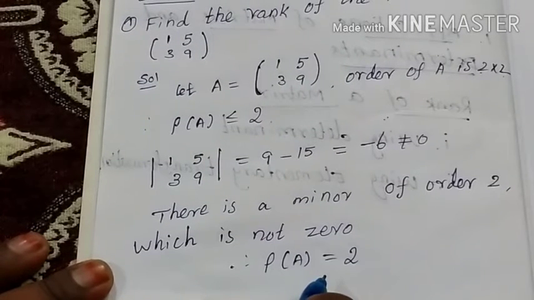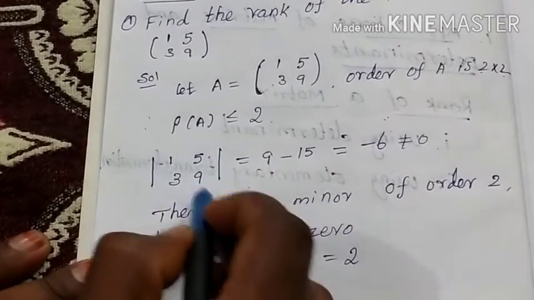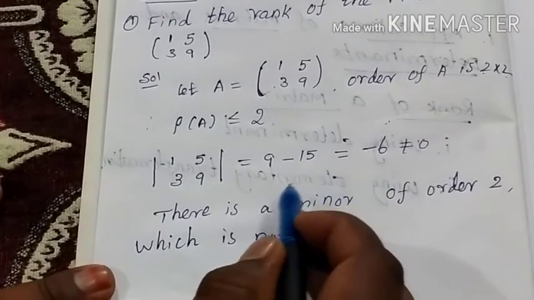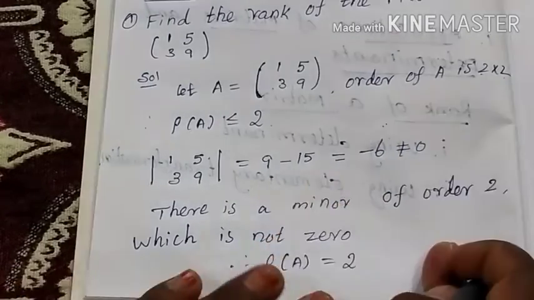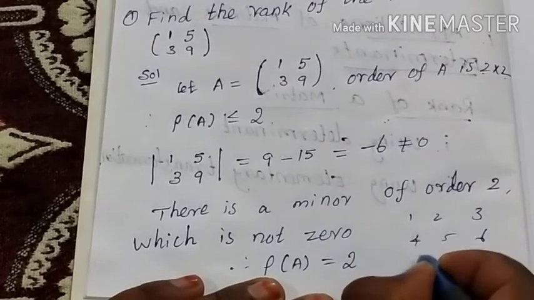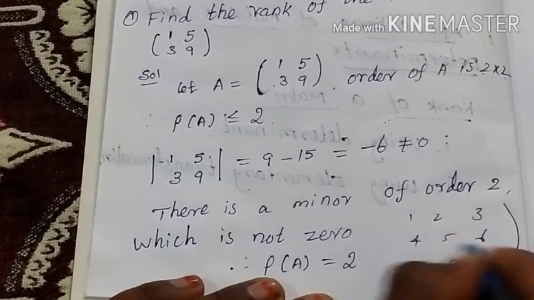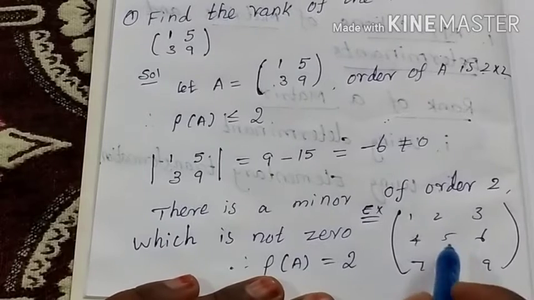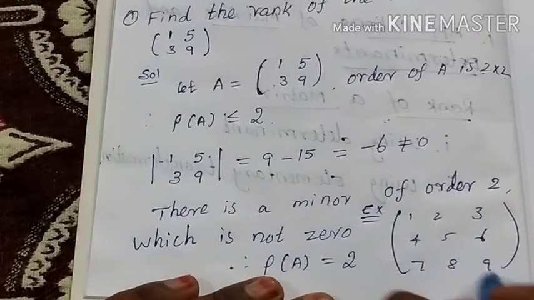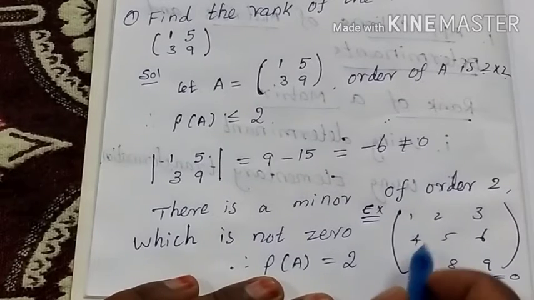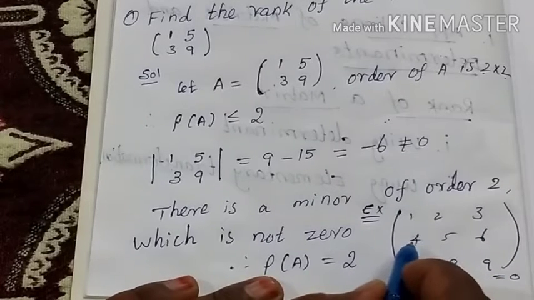Suppose you have a 3 by 3 matrix. Following the same procedure, find the determinant value. Suppose the determinant value is equal to 0. Then consider the possible minors. Here I write 1, 2, 3, 4, 5, 6, 7, 8, 9. This is a 3 by 3 matrix. First find the determinant value. Suppose this is equal to 0, then consider any possible minor.